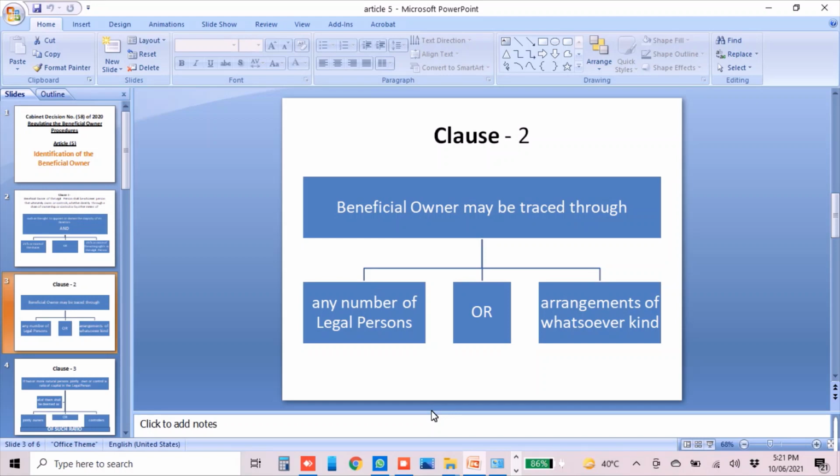There can be any kind of arrangements, like any legal contracts, for example Mr. X is giving money to Mr. Y and directing Mr. Y to invest in ABC LLC. Whatever kind of arrangement that could be, it can be traced for the beneficial owner. Now come to Clause 3.